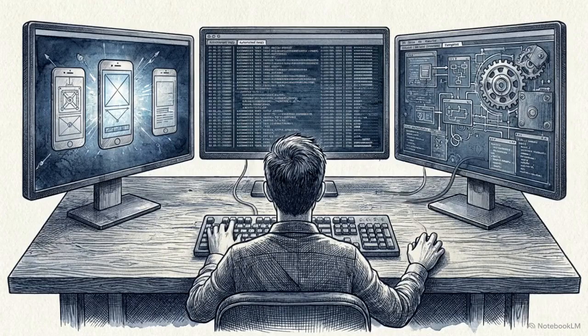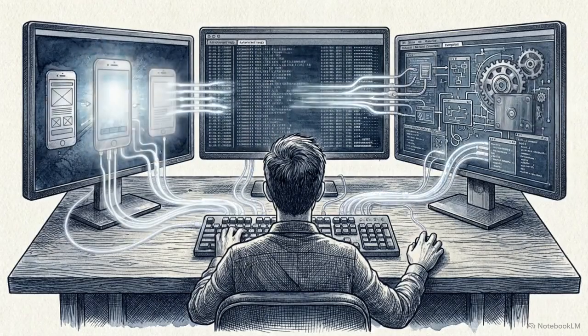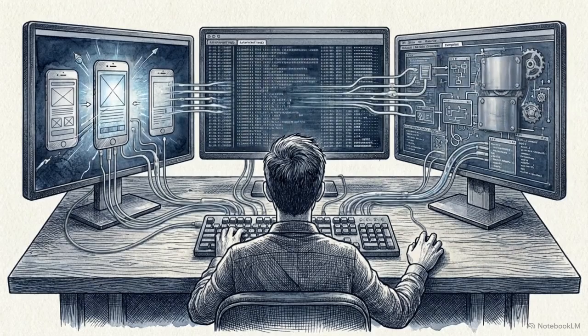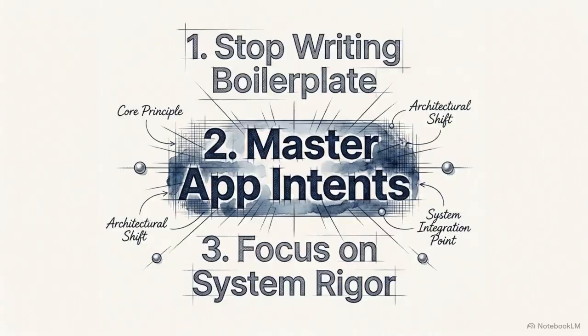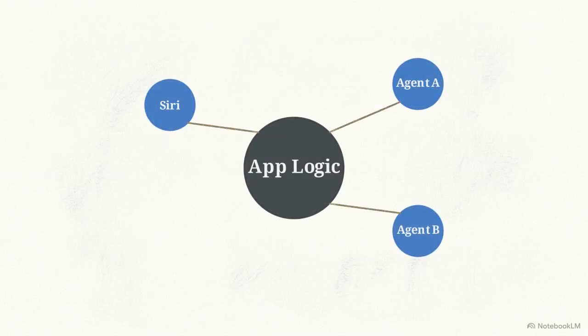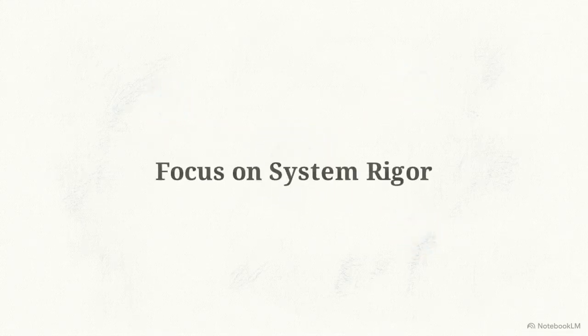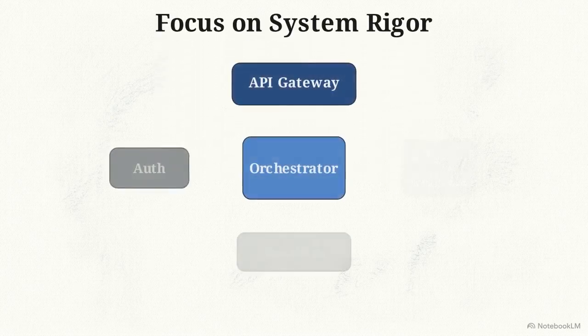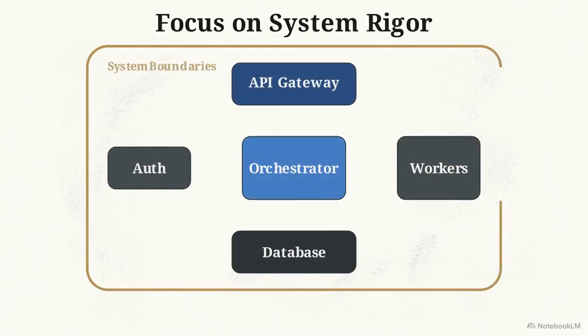This environmental awareness shifts the role of the developer from a manual programmer to a director of a reactive software ecosystem. Project-based learning must prioritize orchestration over manual boilerplate construction. The primary technical objective for the next hiring cycle is mastering the App Intents framework. Applications that fail to expose their native logic to Siri and external agents will be functionally obsolete in this new ecosystem. Success now depends on the ability to engineer highly structured backends, enforce clear system boundaries, and secure data provenance.